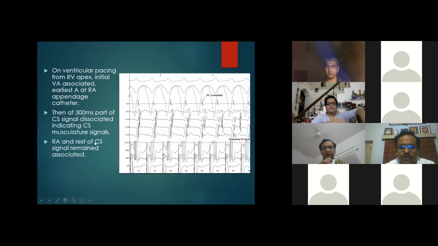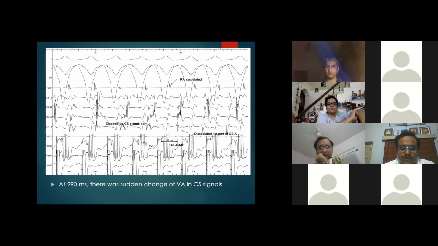Oh, it was not gradual? Initially, it was a gradual dissociation. This was a gradual, already dissociated signal. This and this are all dissociated. But the first part of the A, which is the CSA, jumped here. Okay, so probably the His is earliest here.